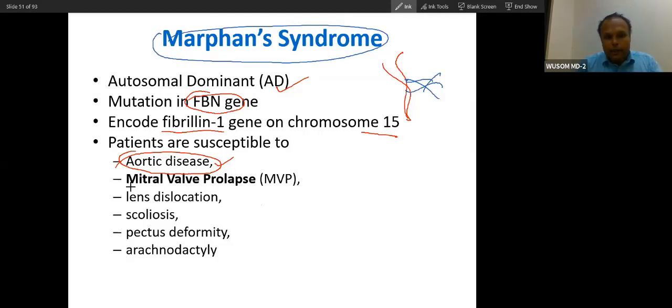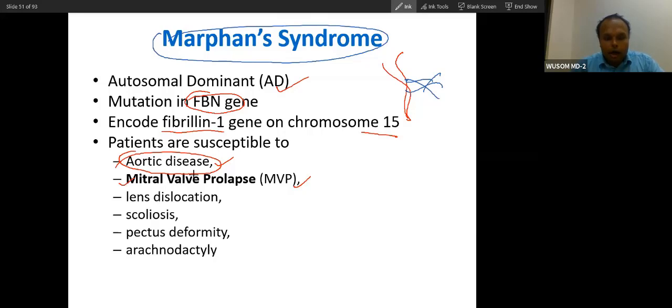And second, you can see mitral valve prolapse, because the mitral valve is also attached to the heart through elastin. So these two are very important. Cardiovascular manifestations are very important and life-threatening. One is aortic dissection, aortic aneurysm, or aortic rupture. So these are the two very important ones, and the other is mitral valve prolapse.